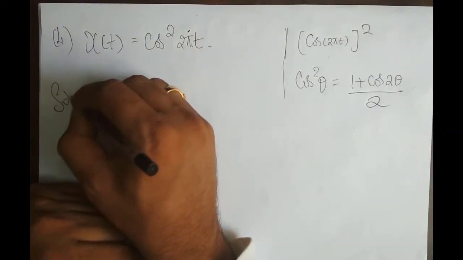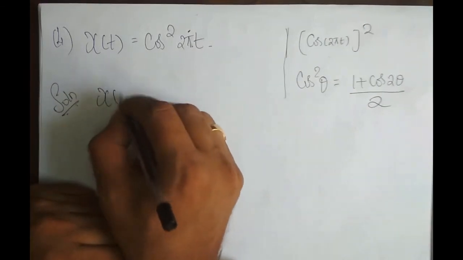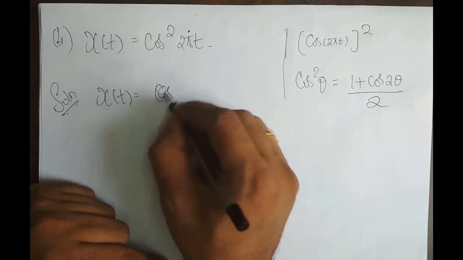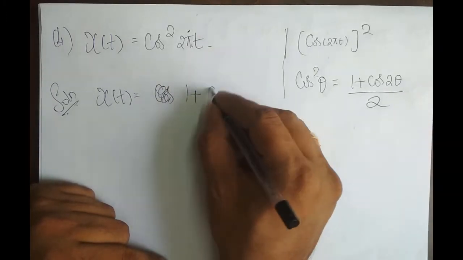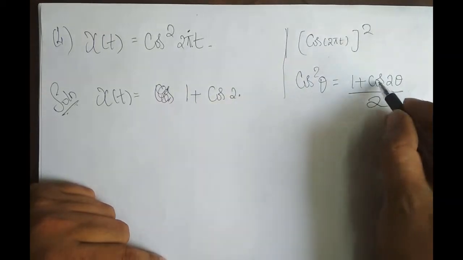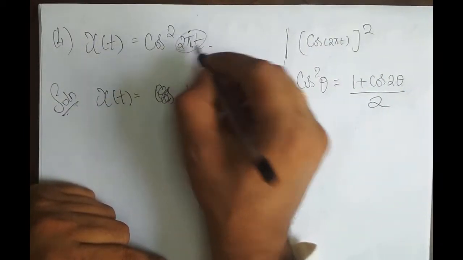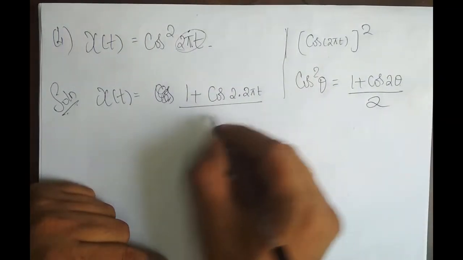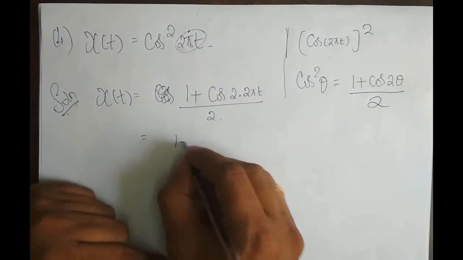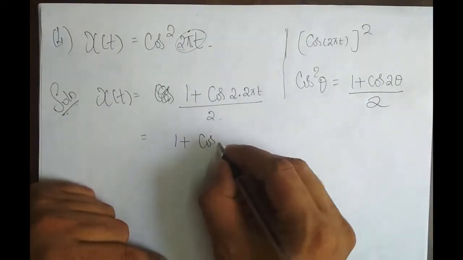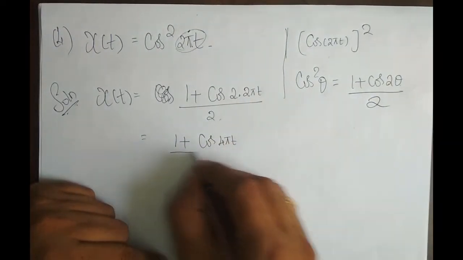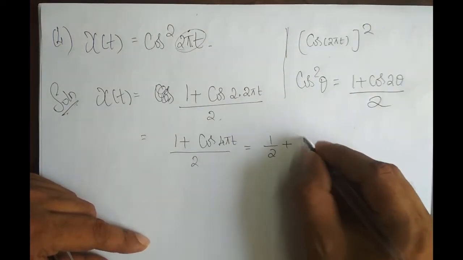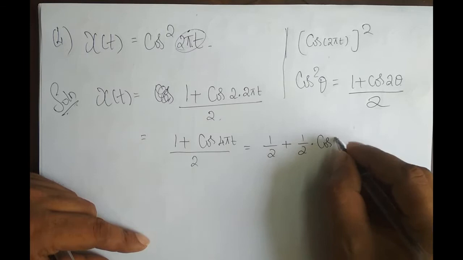So solution. I can write this as x of t is equal to, so cos square theta is 1 plus cos of 2 theta, divided by 2. And what is theta? This whole thing is theta, right? 1 plus cos of 2 into 2 pi t, whole divided by 2, right? And this is equal to 1 plus cos of 4 pi t whole divided by 2. And this I can write as 1 by 2 plus 1 by 2 times cos of 4 pi t.